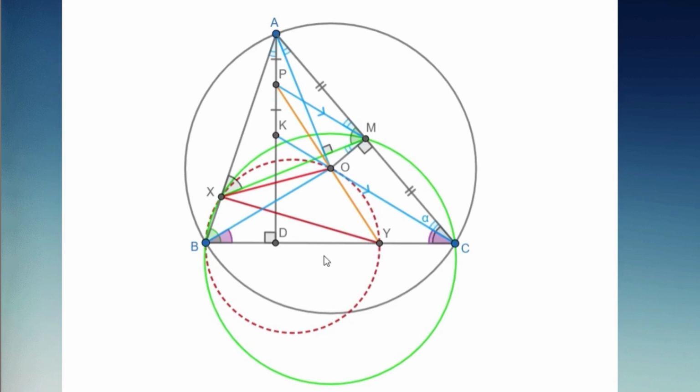In cases like this, when we want to prove that a quadrilateral is cyclic, but two of its vertices seem unrelated, what idea can we use? Think about it.